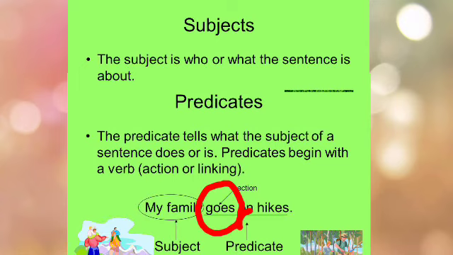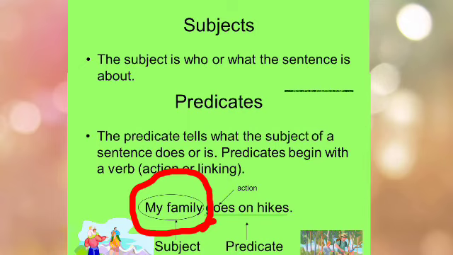If we ask the question to the verb with what or who, then we can get the subject. In the sentence, my family goes on hikes, if we ask questions to verb goes, then we can get the answer my family. Means my family is the subject of the sentence.